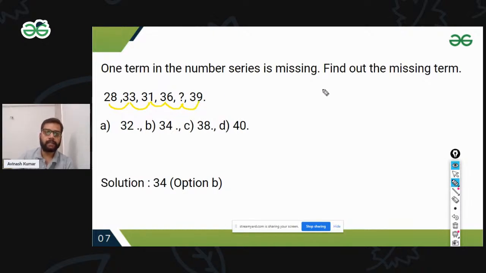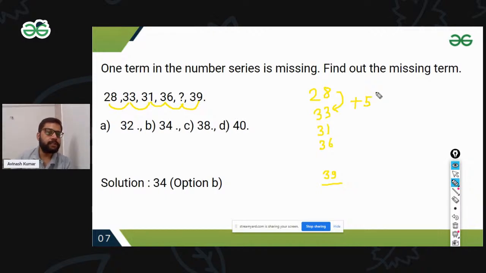See the pattern is like 28, then 33, then 31, then 36, then the missing term, and then 39. So 28 to 33, what would be the answer? Because it's increasing, it's plus 5.